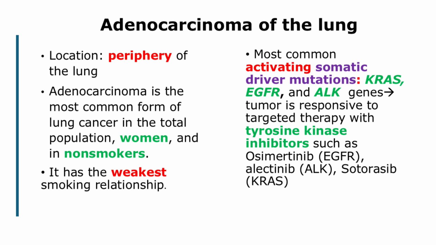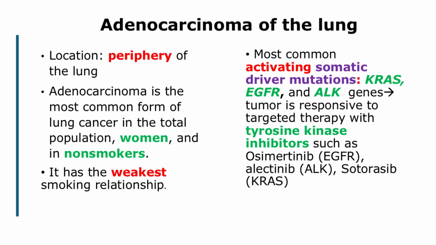Adenocarcinoma of the lung typically arises in the peripheral regions of the lung parenchyma. Adenocarcinoma is the most common form of lung cancer overall in the general population, especially among women and non-smokers. Although adenocarcinoma has the weakest association with smoking, it can still occur in smokers. So if the vignette describes the patient as a non-smoker, do not rule out the diagnosis.